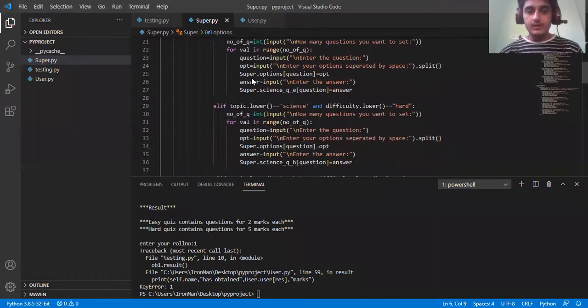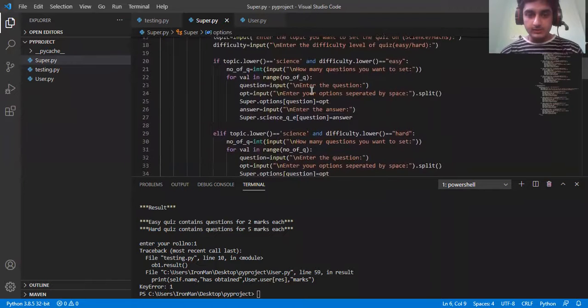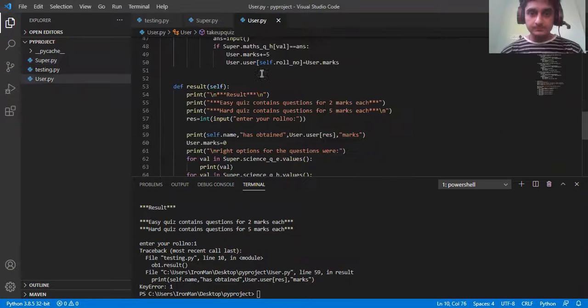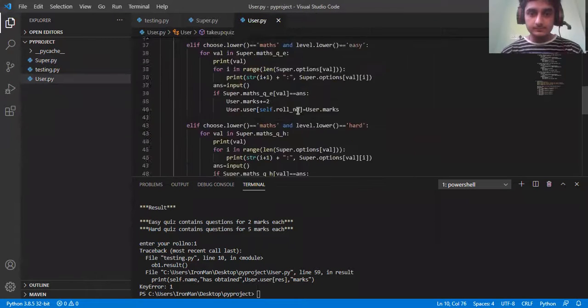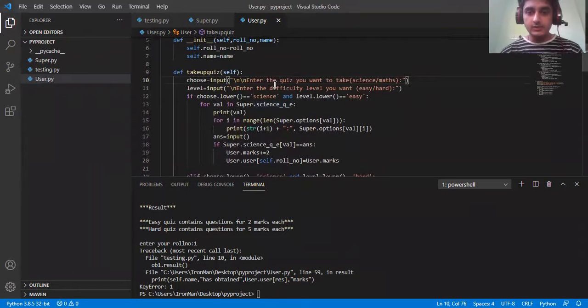So when we ask them, in the user, to take a quiz, for example, they have chosen science easy.